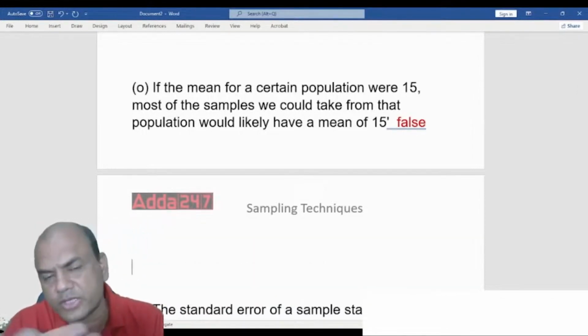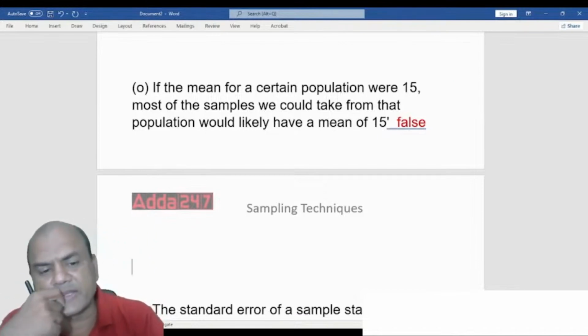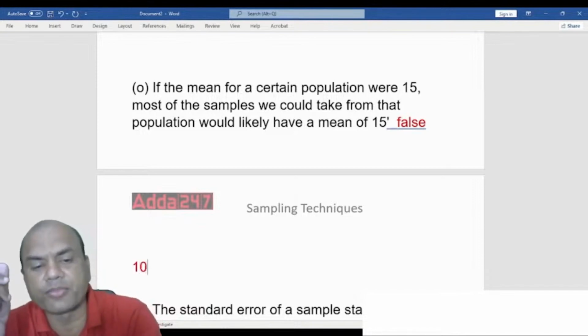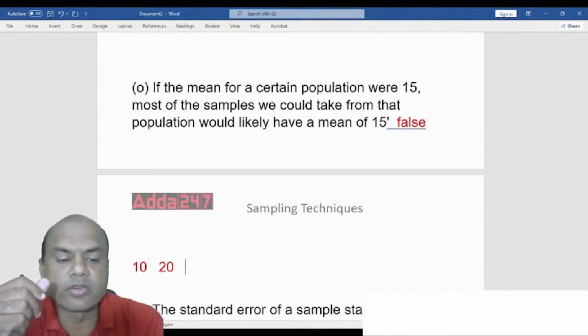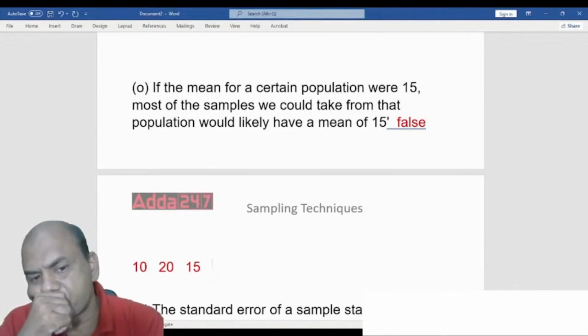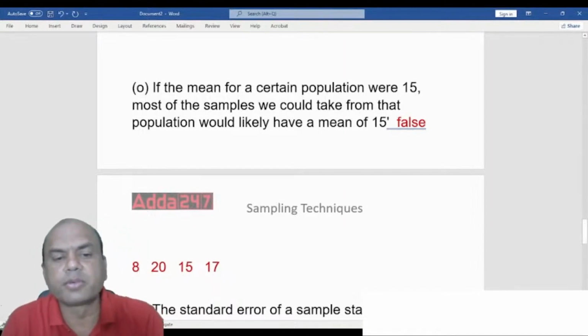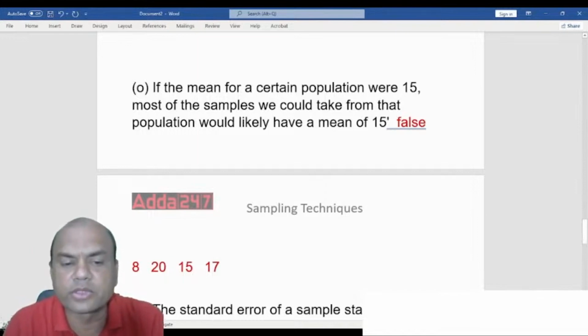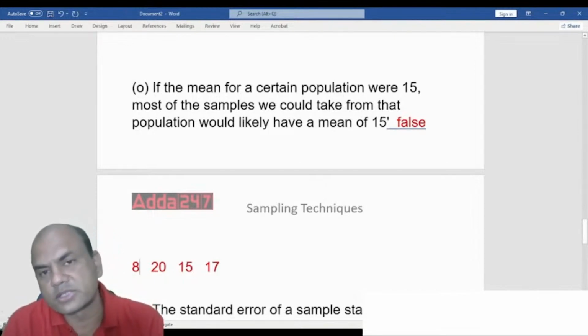I took 4 surveys, let's say 4 corners of the city, and I got the averages as: one was 10, second one was 20, third one was 15, and fourth one was, let's say, 17, and this I'll make it 8. Suppose I got these 4 salaries: 8,000, 20,000, 15,000 and 17,000. Now you do the addition of all these.